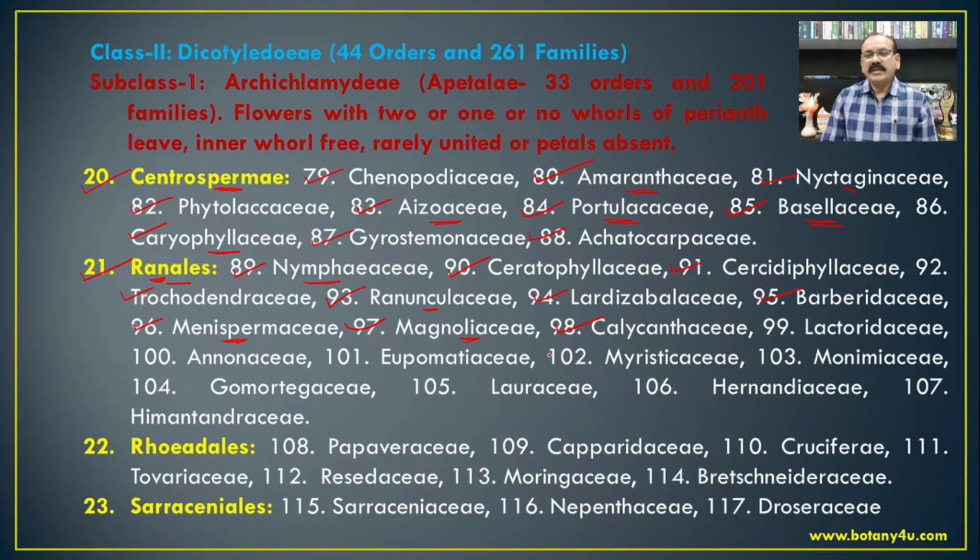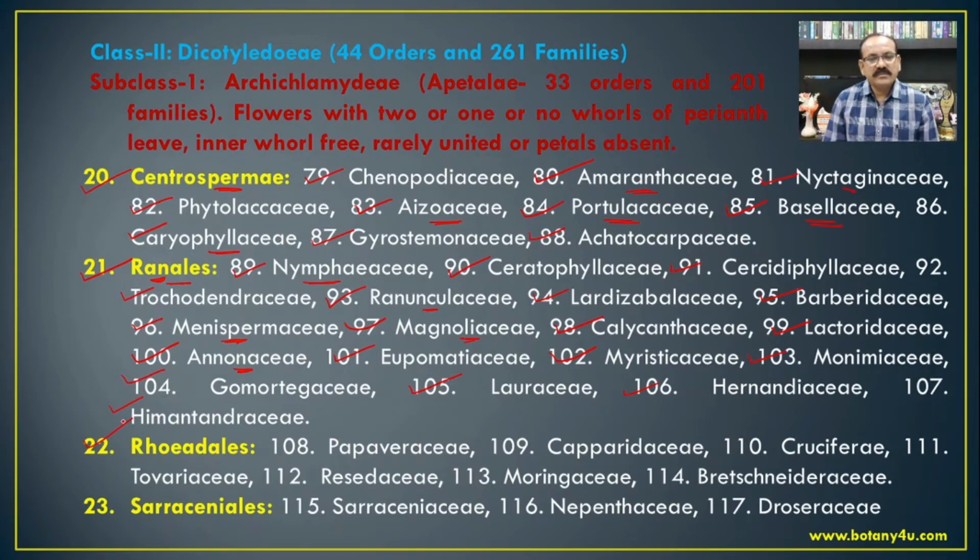Then Calycanthaceae, Lactoridaceae, Annonaceae, custard apple, Annona squamosa. Then Polyalthia longifolia. So, these are the common members from the family Annonaceae. Then Eupomatiaceae, Myristicaceae, then Monimiaceae, then Gomortegaceae, Lauraceae, then Hernandiaceae, and Himantandraceae. So, these are the other families from the order Ranales.